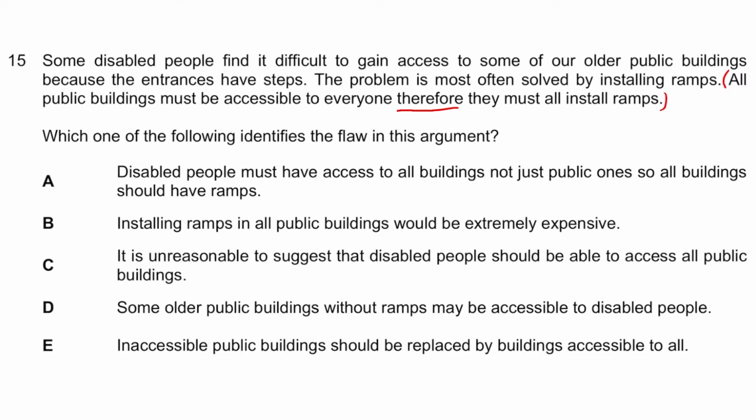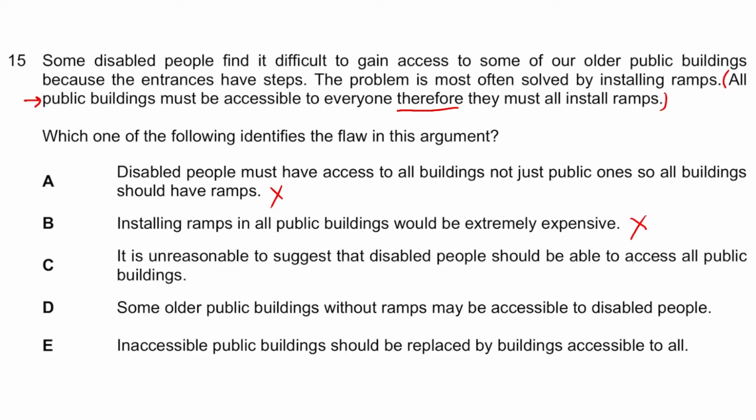So let's look through the options. Disabled people must have access to all buildings, not just public ones, so all buildings should have ramps. That's just completely random because this paragraph is clearly based on public buildings, so it can't be this. Installing ramps in all public buildings would be extremely expensive. So what if it's extremely expensive? It doesn't negate the fact that there still needs to be ramps for equality purposes, so it can't be this one.